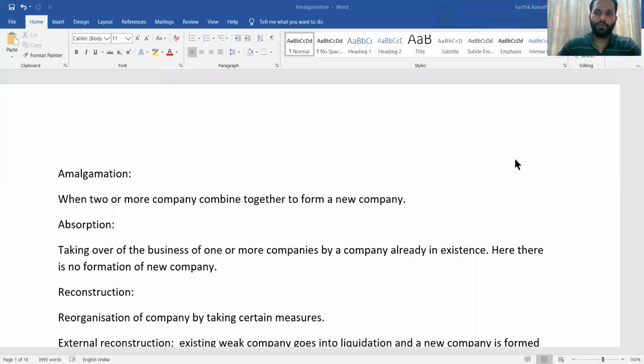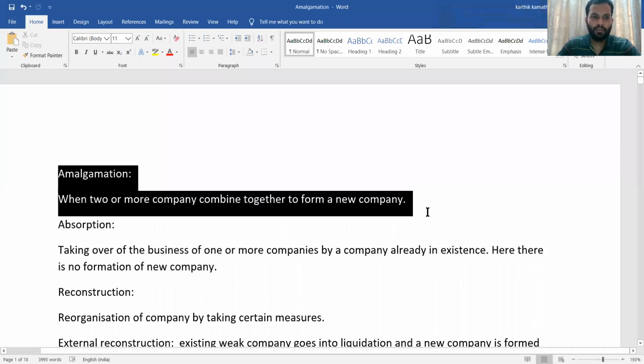So what do you mean by amalgamation? First of all, you should know about amalgamation first. Amalgamation means two or more companies coming together to form a new company. Suppose there is A company and one more company known as B company, they both combine together to form a new company called C Limited. That is known as amalgamation. That means there is a liquidation of company as well as one new formation of a company. That is known as amalgamation.